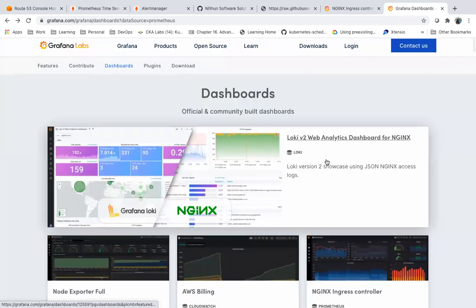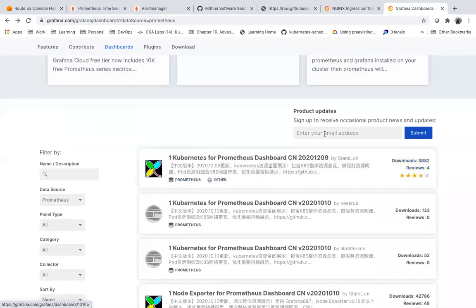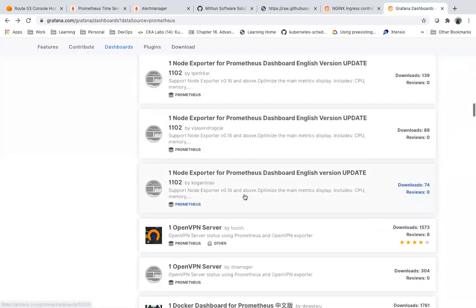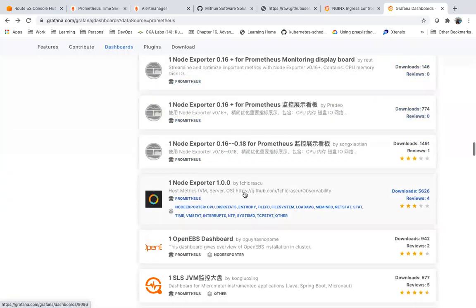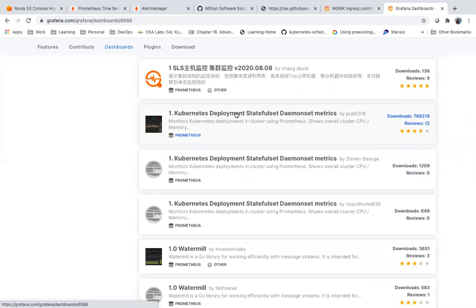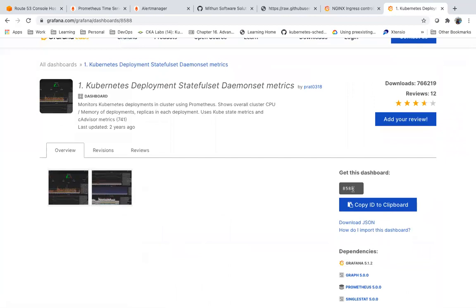You can search here something like this: Kubernetes deployment, stateful set and daemon set information, right? So you can use this dashboard, this ID.